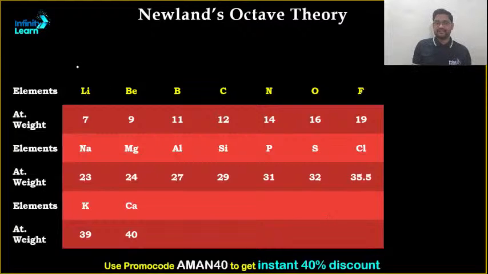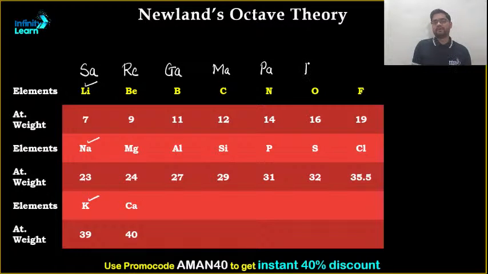So what he said is that the first and the eighth element will have the same property. As of now, we know that lithium, sodium, potassium are all alkali metals. Today we know it, but at that time he didn't know. But his analogy suits well: sa, re, ga, ma, pa, da, ni, and again comes sa.